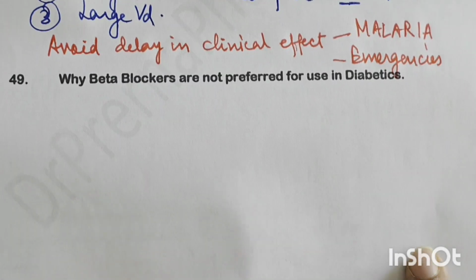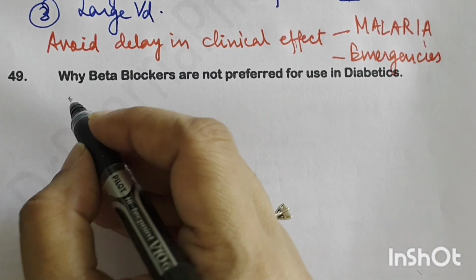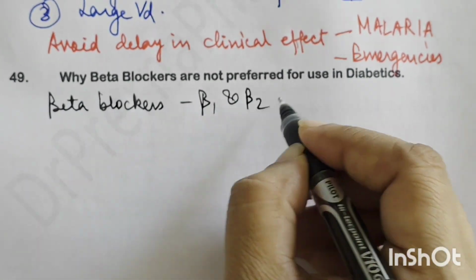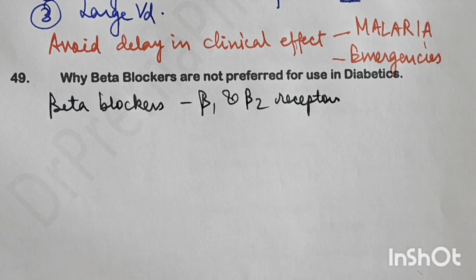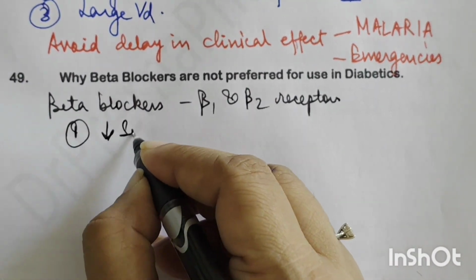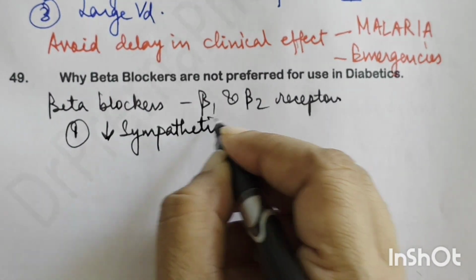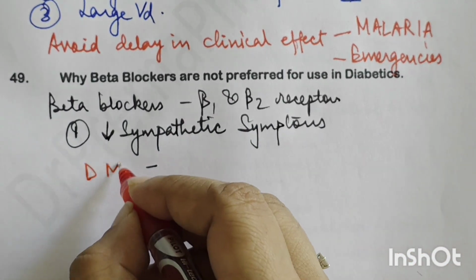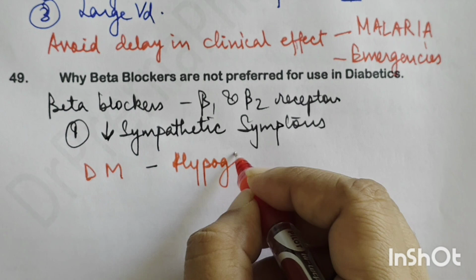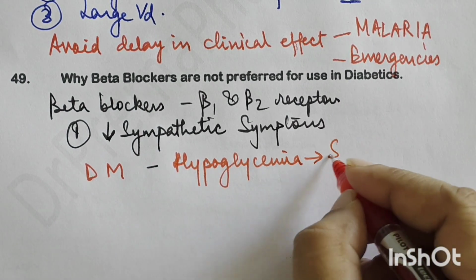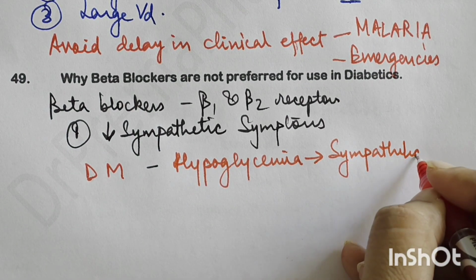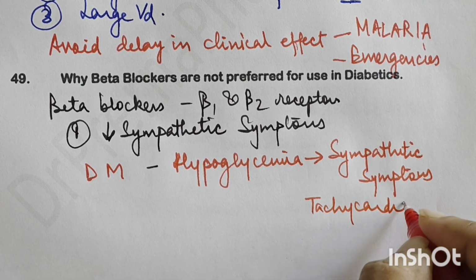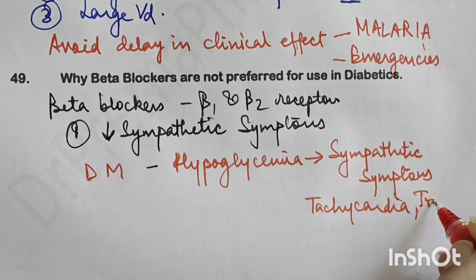Now the next question is, why are beta blockers not preferred for use in diabetics? So understand, beta blockers, first of all, block beta 1 and beta 2 receptors, right? Their first action is that they reduce the sympathetic symptoms. So when a diabetic patient develops hypoglycemia, this hypoglycemia will result in some sympathetic symptoms, right? What would the sympathetic symptoms be? Tachycardia, tremors, palpitations, right?